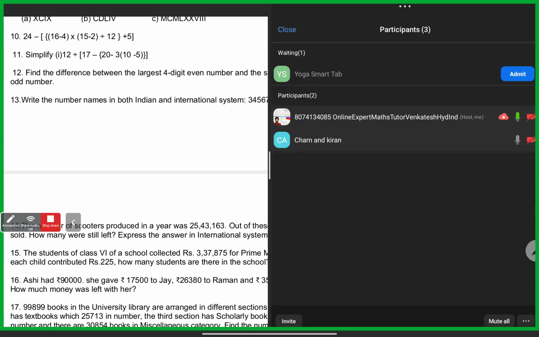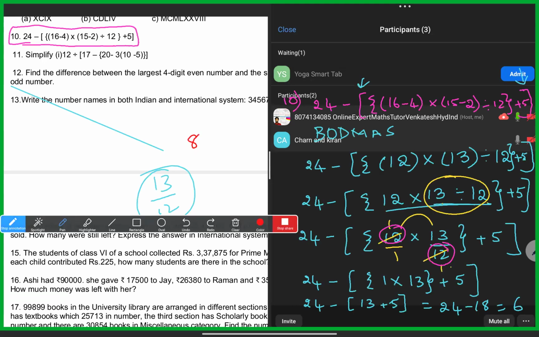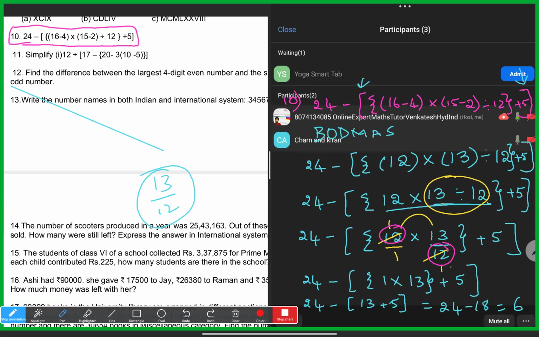Who asked the doubt just now, Kiran and Charan? Kiran. Yes, Kiran, so nice doubt. Anyways, I thought of explaining that pointer. So here, Kiran and Charan, suppose let us take 8 is there.